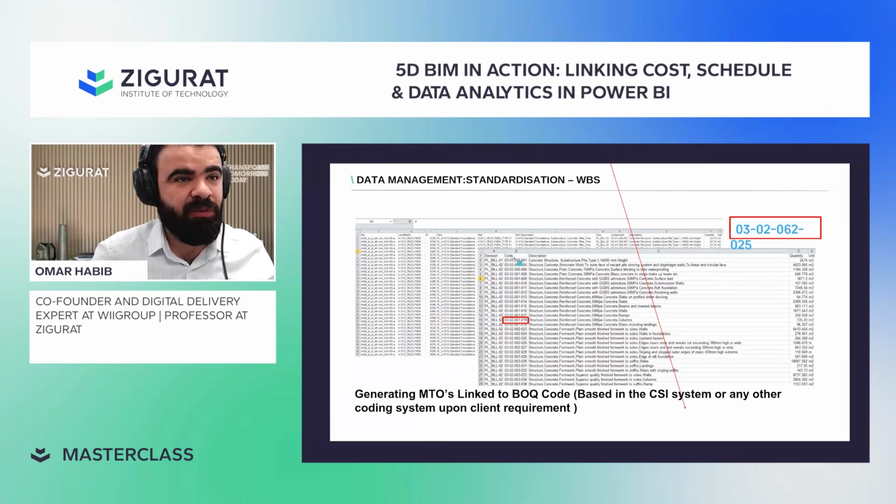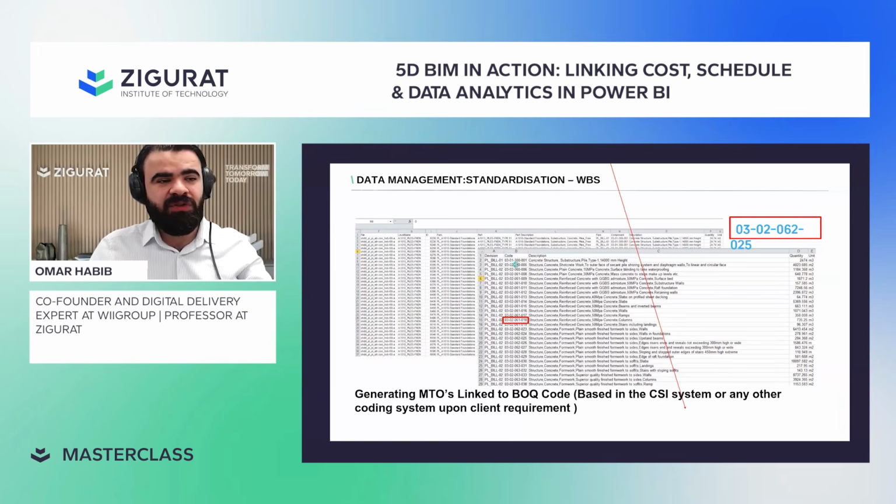And here, if you export your 3D model's MTO from the model into an Excel sheet, you're going to find that you have the division, the code, and the description, and now it has the same exact tool. You can control the new quantities as we go. You export it from the 3D model as an Excel or CSV file, and you have the original BQ.